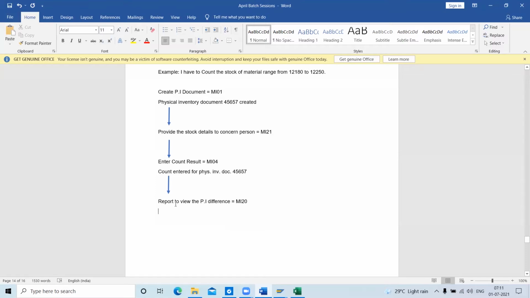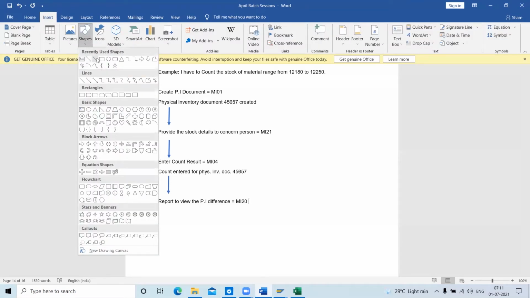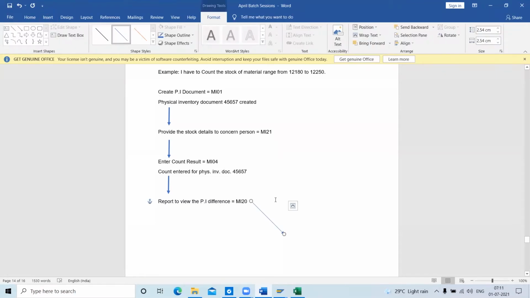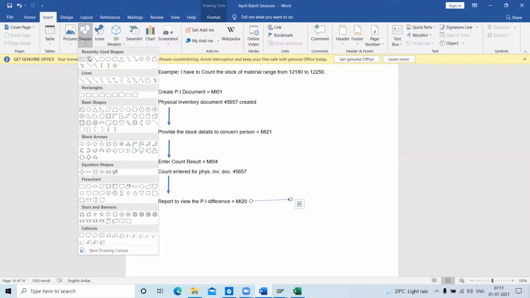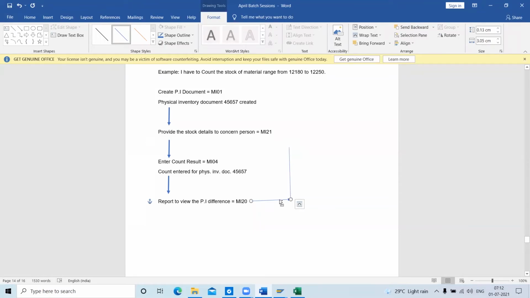So what we will do is again give them to re-verify, like to count again. It will go to the step for recount, enter, save. Okay, use this arrow.